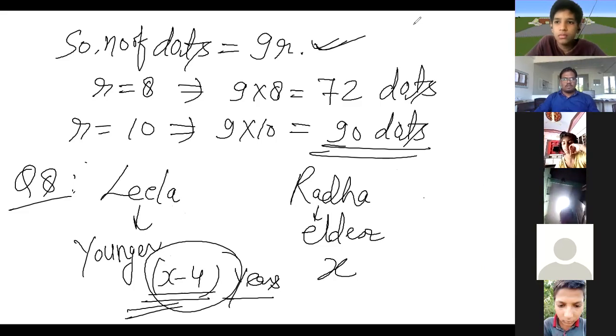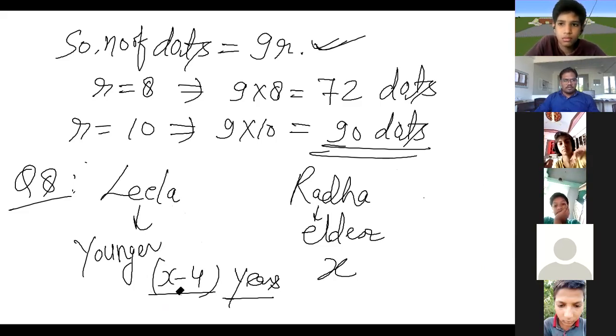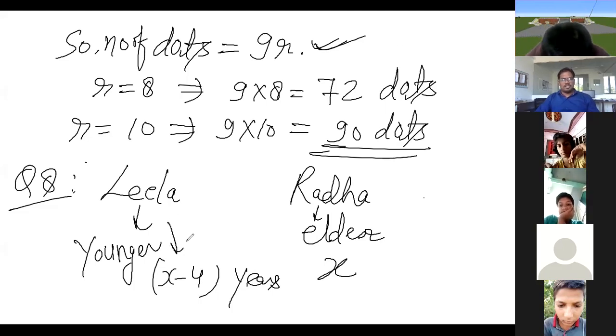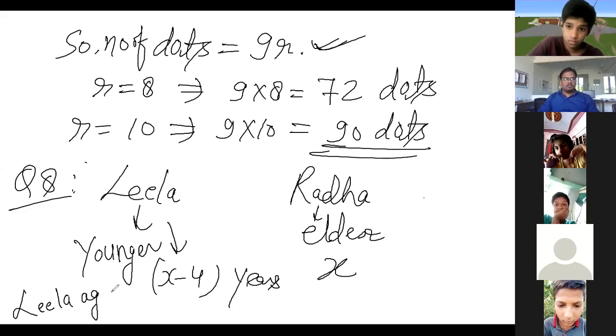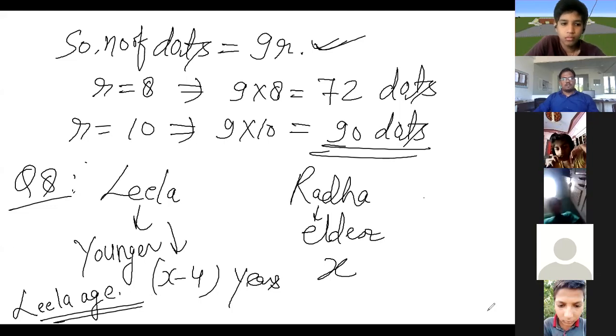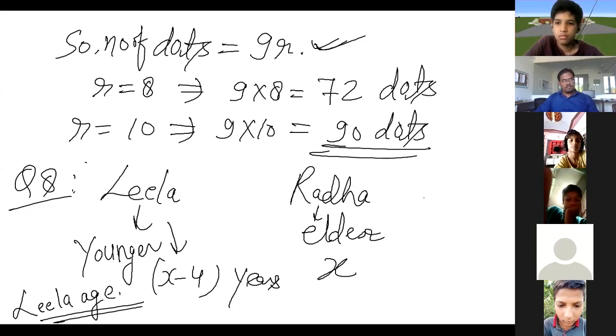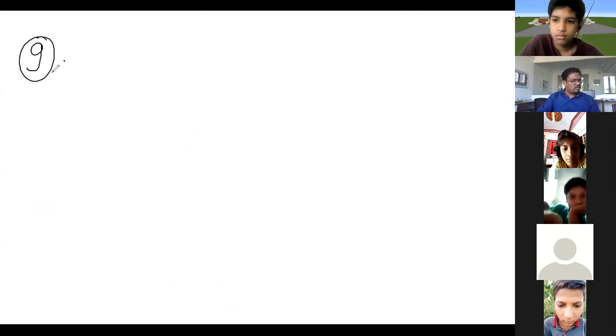Radha is elder, and this is Leela's age. Take a screenshot. Done. Yes, sir, taken.